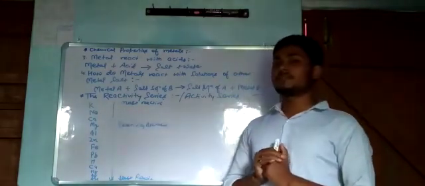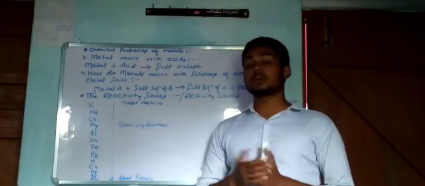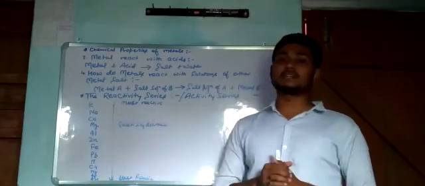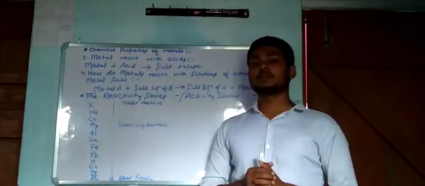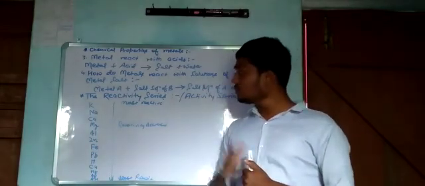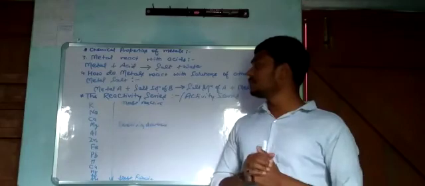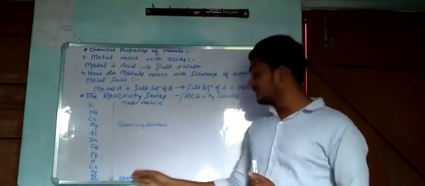Okay, they even react with oxygen and catch fire. That's why we put these two metals into kerosene. Okay, and so these are most reactive and gold and silver are least reactive.